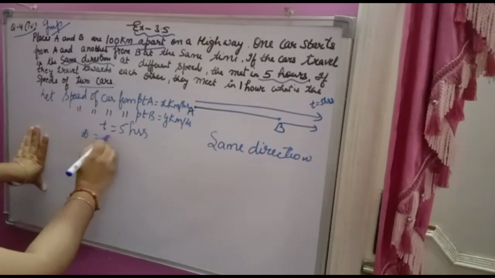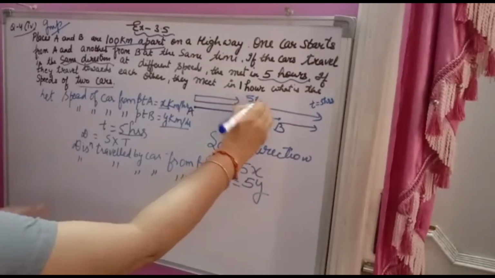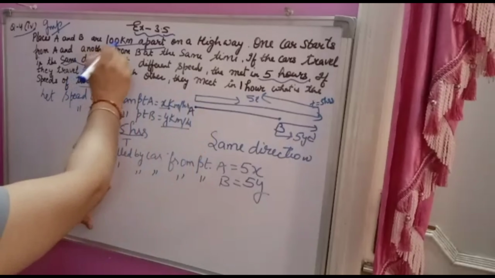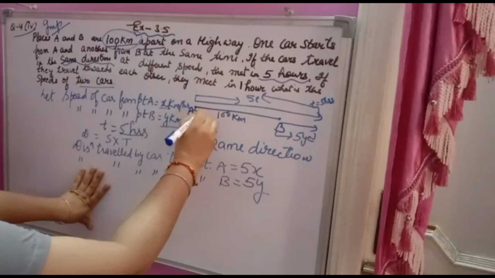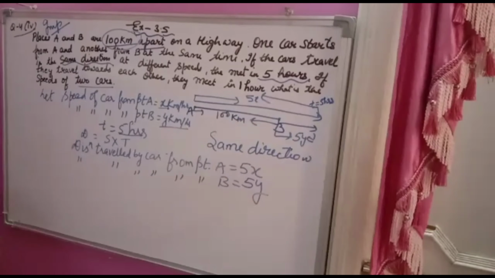And the distance travelled by the car from point B will be, time is 5 hours only and speed is y kilometers, so 5y. Try to understand it carefully. The distance between A and B is 100 kilometers. That means this much distance is 100 kilometers.